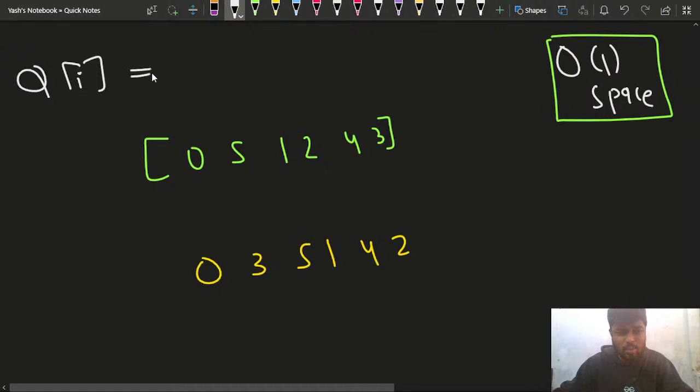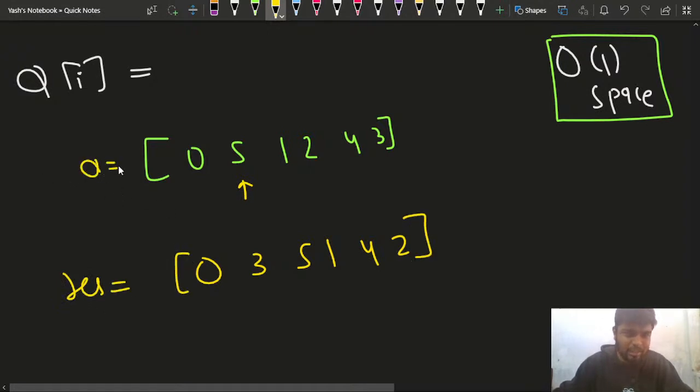I can say, okay, what is the current number? Let's consider this 5, because this 0 is still remaining at its position. So let's suppose that the current number was this, right? This is the resultant array that you want, and this is the array A that has been given to you, right? And this is the resultant array that you want.